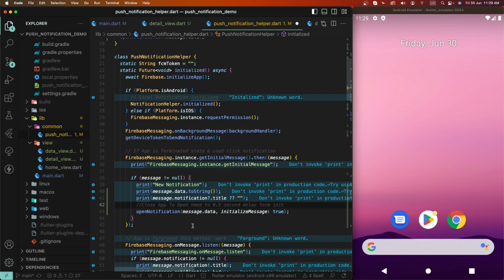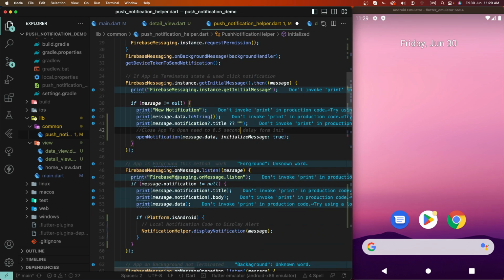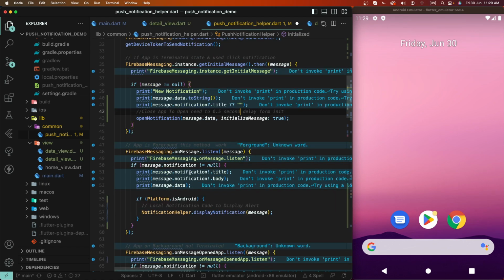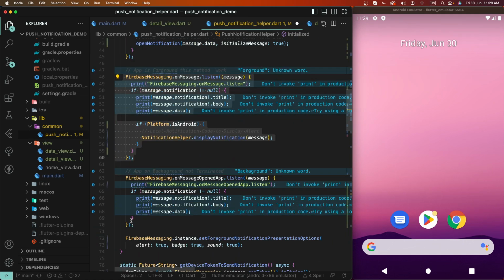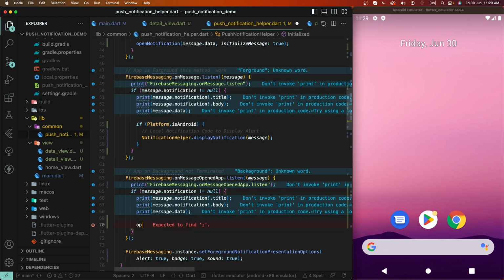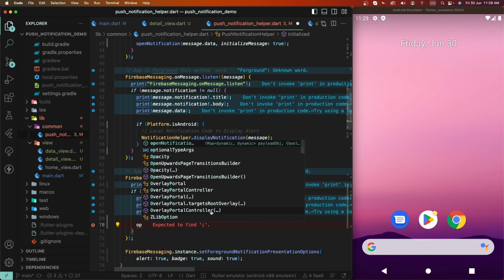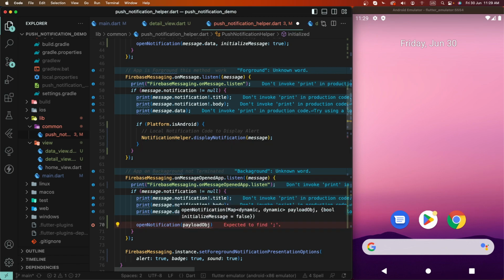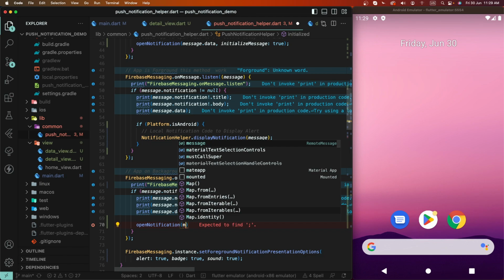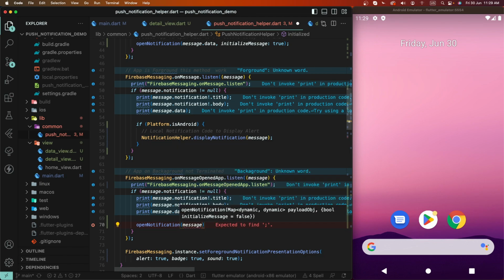To set this, and now if you listen this message, we need to not configure because we need to here get only the listens. Need to configure here the if not nulls, need to open notifications payloads. We need to write down here the message dot data.